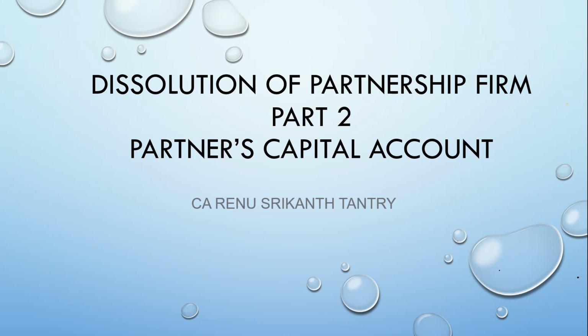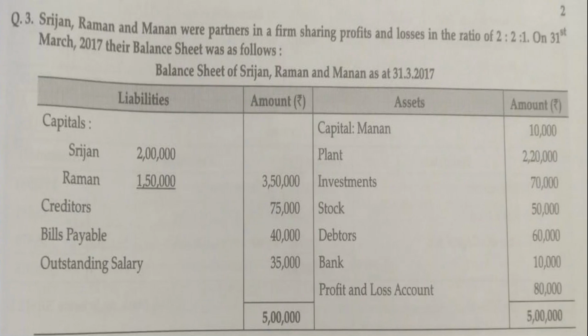So now let's start. We have this particular question that we dealt with in part 1, of Srijan, Raman and Manan, and the profit sharing ratio was 2:2:1. This was the balance sheet, from which we prepared the realization account. These items were credited to the realization account, and these items were debited to the realization account, so that is to be ignored. Now, for the preparation of the capital account, I will highlight what is relevant.